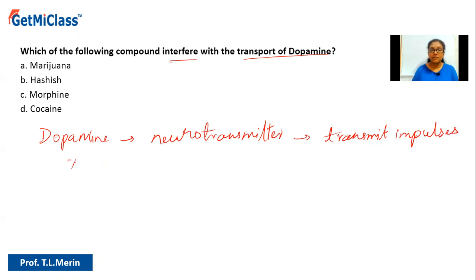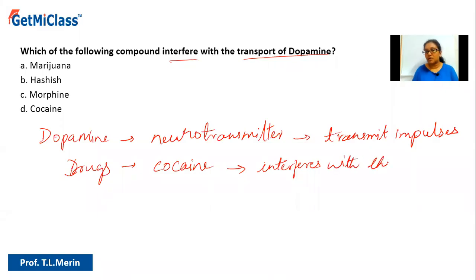But then there are certain drugs which can interfere with the transportation of dopamine. One of the important drugs is cocaine. So cocaine, what does it do? It interferes with the transportation of dopamine. This will not allow the transportation of dopamine, and that's what will happen.